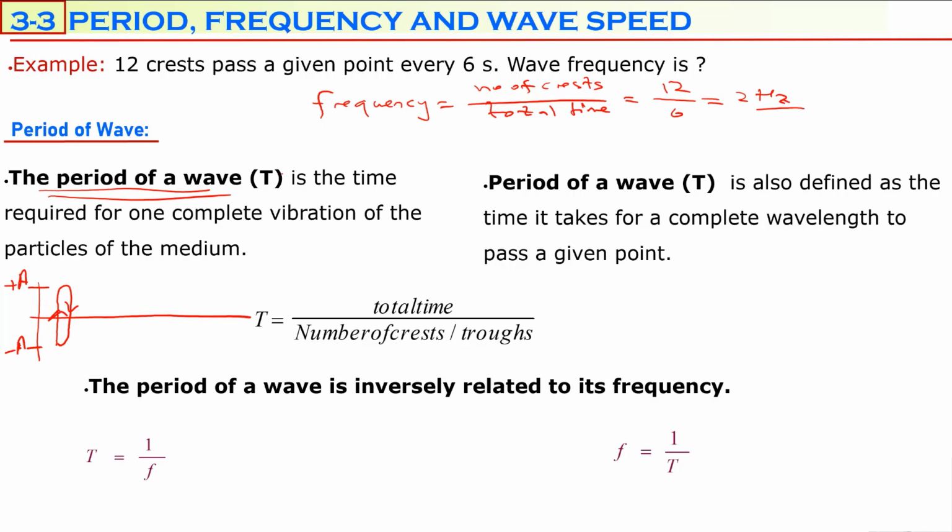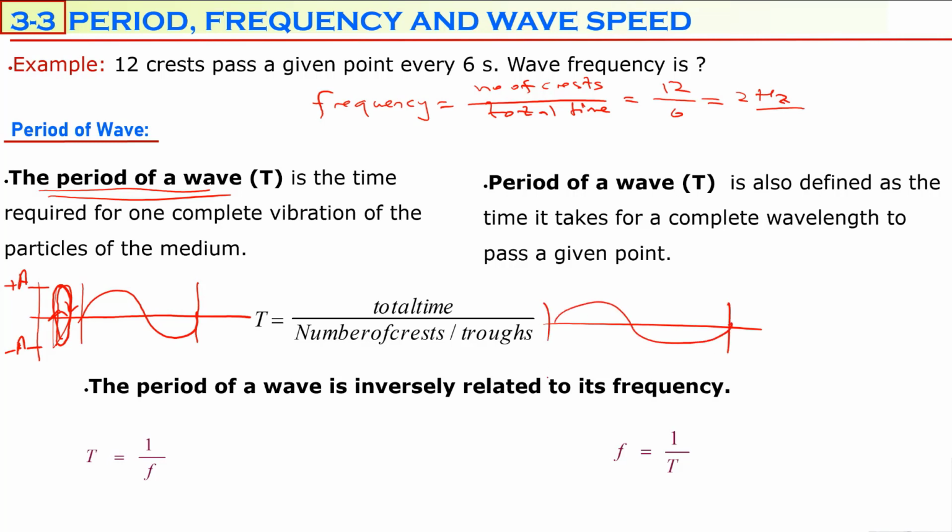The period of the wave is also defined as the time it takes for one complete wavelength to pass a given point. As this particle is vibrating, the wave travels a distance equal to one wavelength in a time equal to one cycle. So when one particle completes one cycle, the wave travels a distance equal to one wavelength.